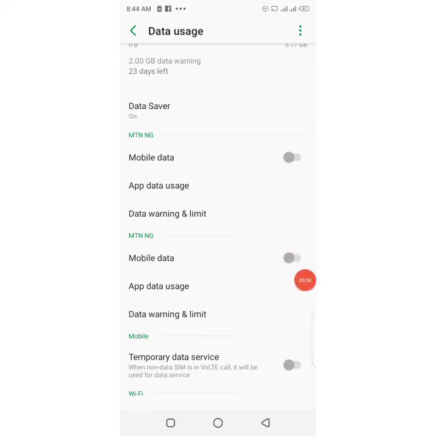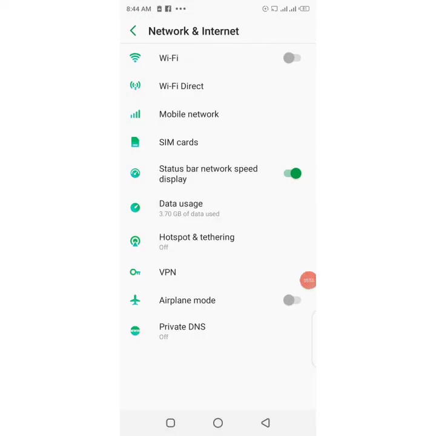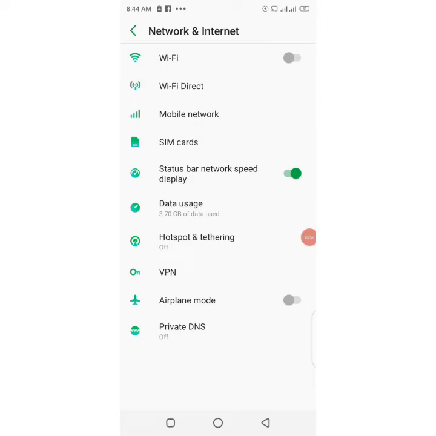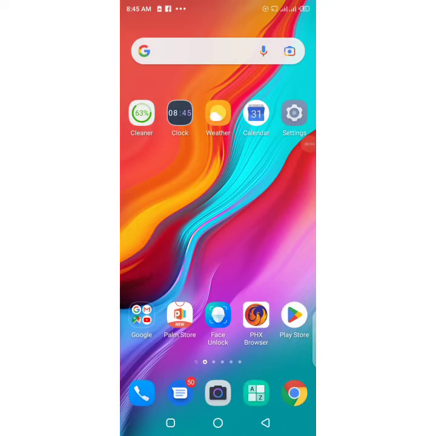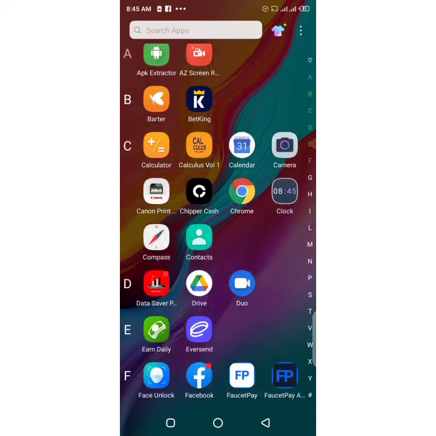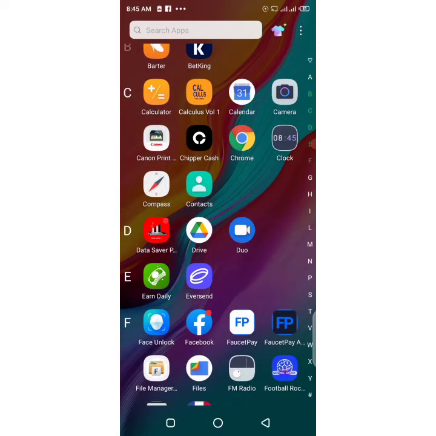Now, if your phone doesn't come with this data saving app, what you should do is simply go to your Play Store. You go to your Play Store and download this app. Look at this app now. This particular app here is the app I found on the Play Store.